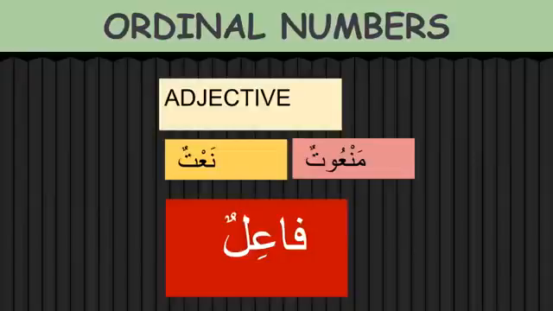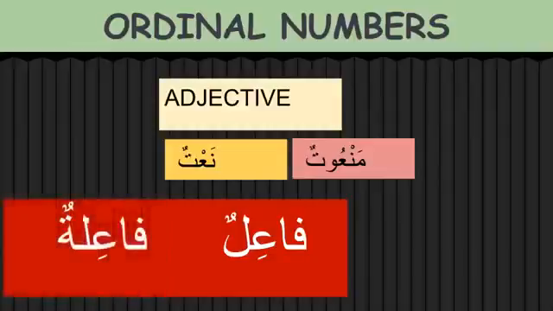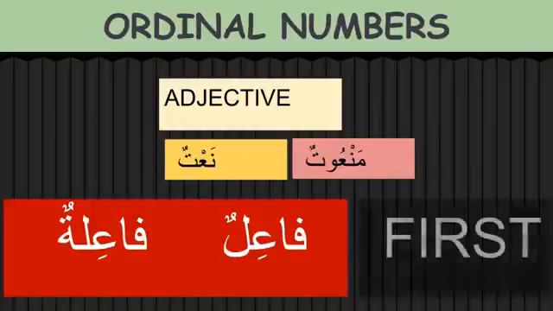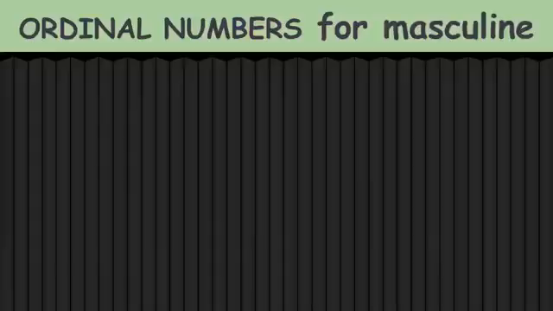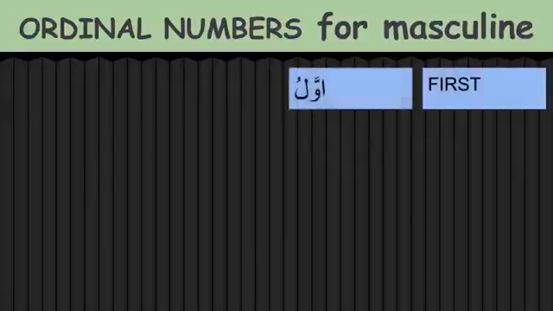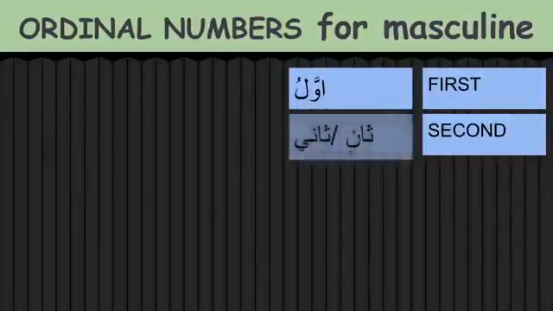So it comes in a pattern. The ordinal numbers come in a pattern of fa'ilun for masculine nouns and fa'ilatun for feminine nouns. So that's the pattern, except for the number 1, which is first, which is an irregular number, and we'll see how it is constructed. So going to the masculine nouns, how do we say first book or first boy? First is said awwalu, and second is called thaniyun or thanin. It's like ghalin, where the ya with dhamma changes into a kasra. That's the pattern here. Thanin or thaniya, fa'ilun.